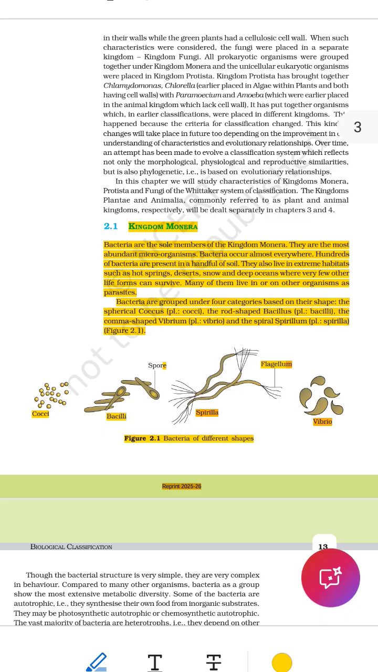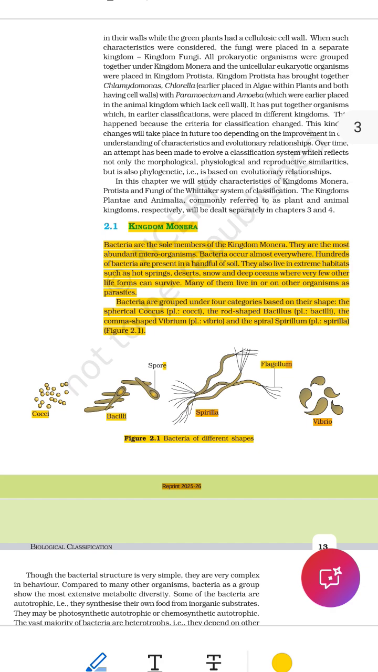Line 11. The comma-shaped vibrio. Comma-shaped, like a curved line, like the comma punctuation mark. Vibrio, name for this type. Plural is vibrios. So, some bacteria look like a comma. These are called vibrio. Example, Vibrio cholerae causes cholera, a disease from dirty water.